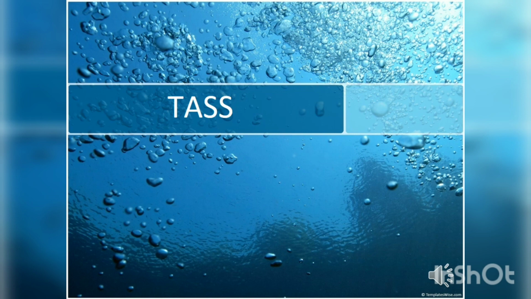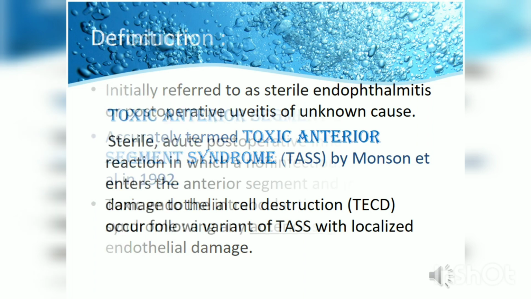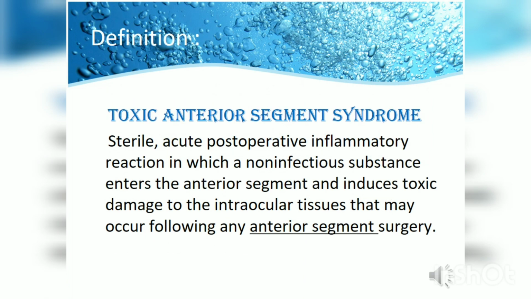Today, I'll be discussing toxic anterior segment syndrome. As per introduction, it's referred to as sterile endophthalmitis or post-operative uveitis of unknown cause. Accurately, it was termed toxic anterior segment syndrome by Monson et al. in the year 1992. There's another entity called toxic endothelial cell destruction syndrome, a variant of TASS with localized corneal endothelial damage.